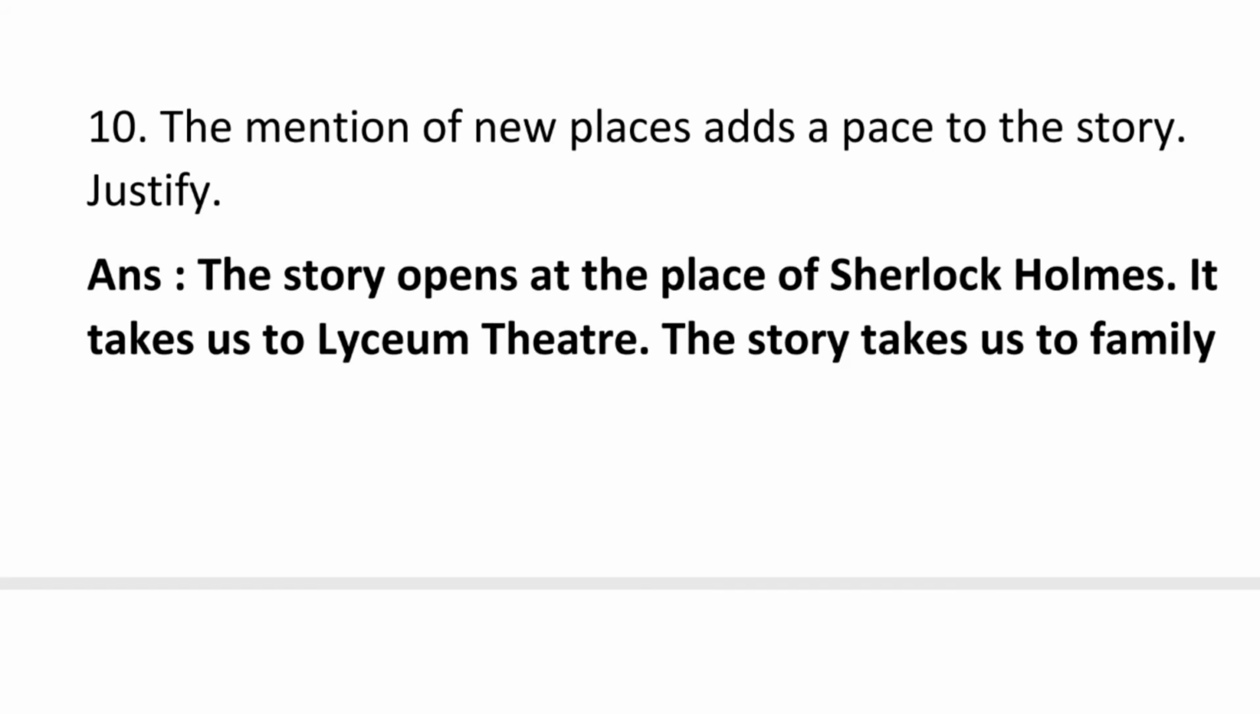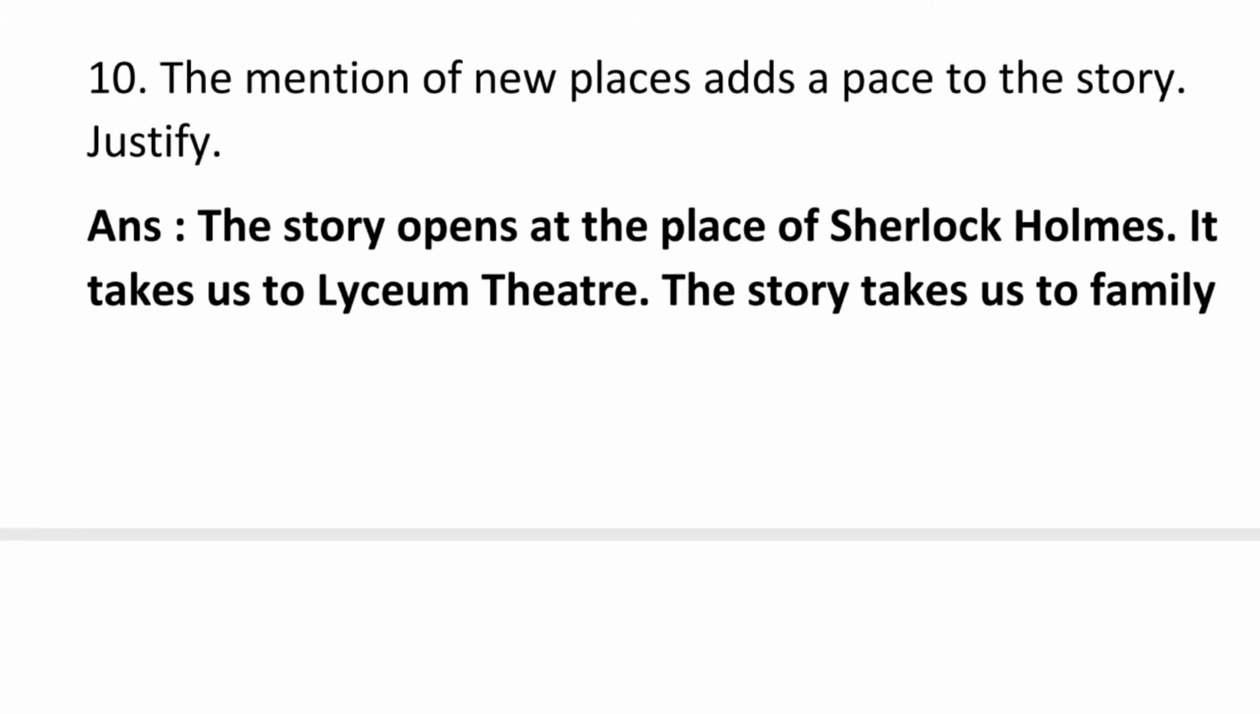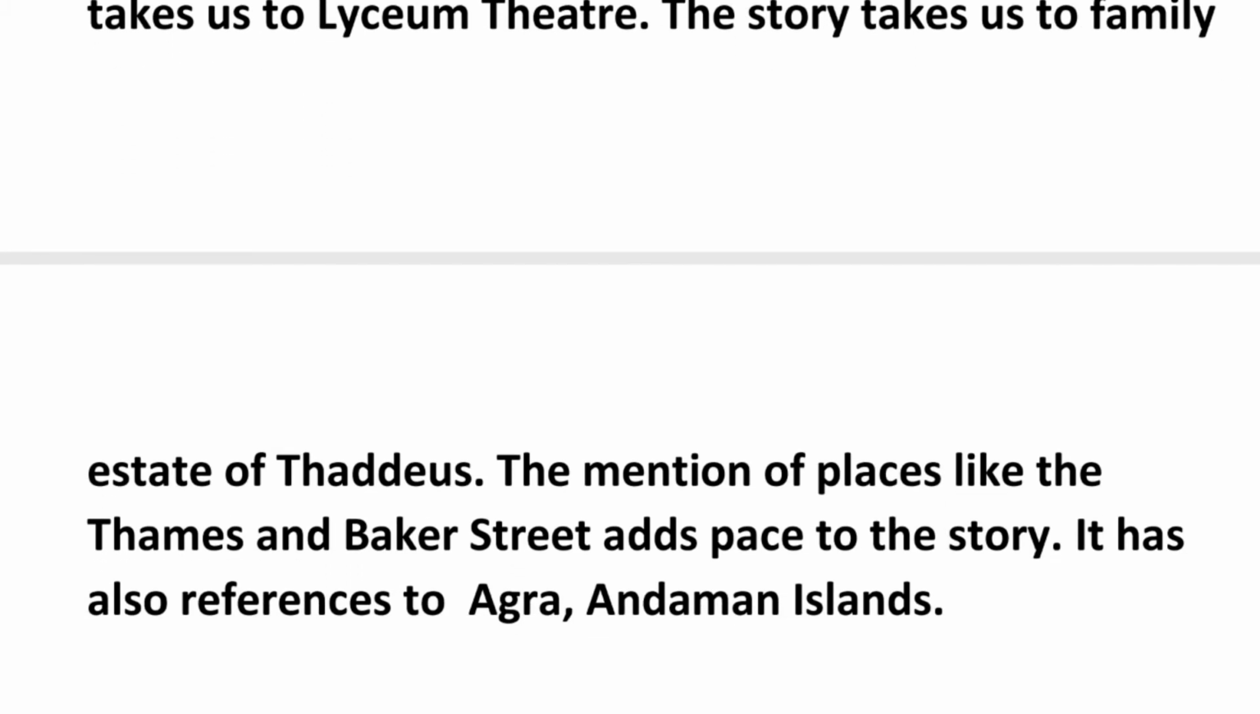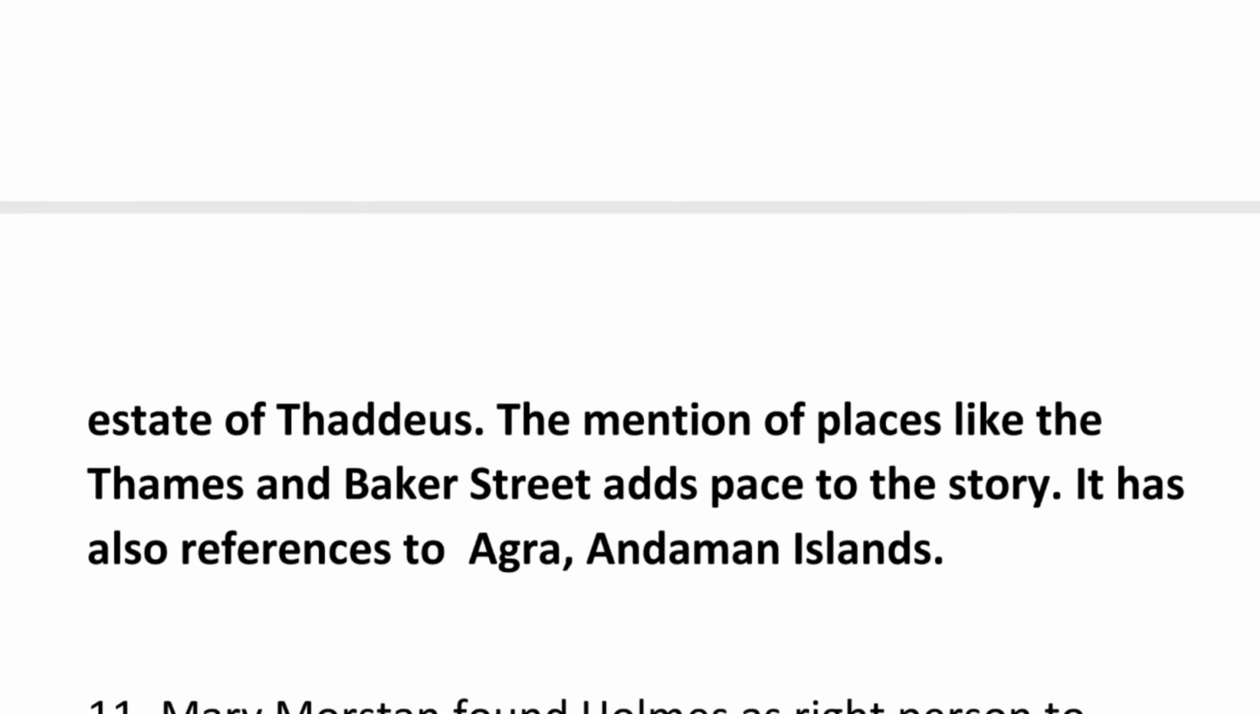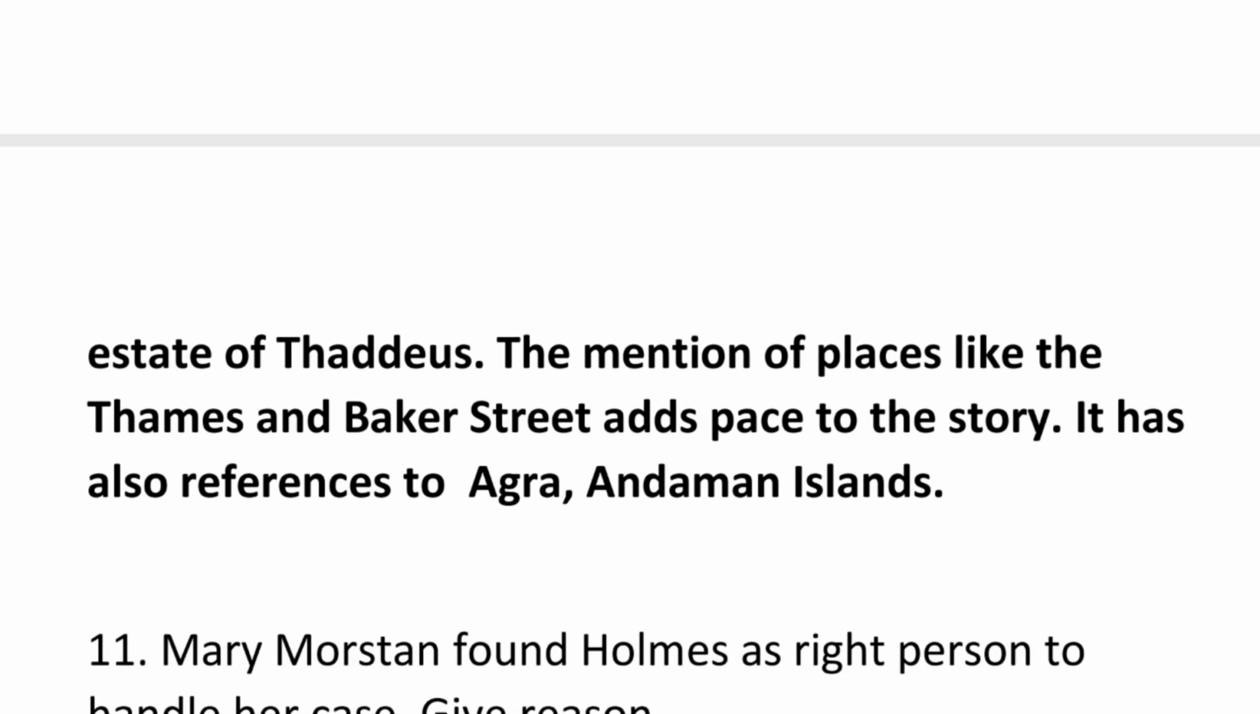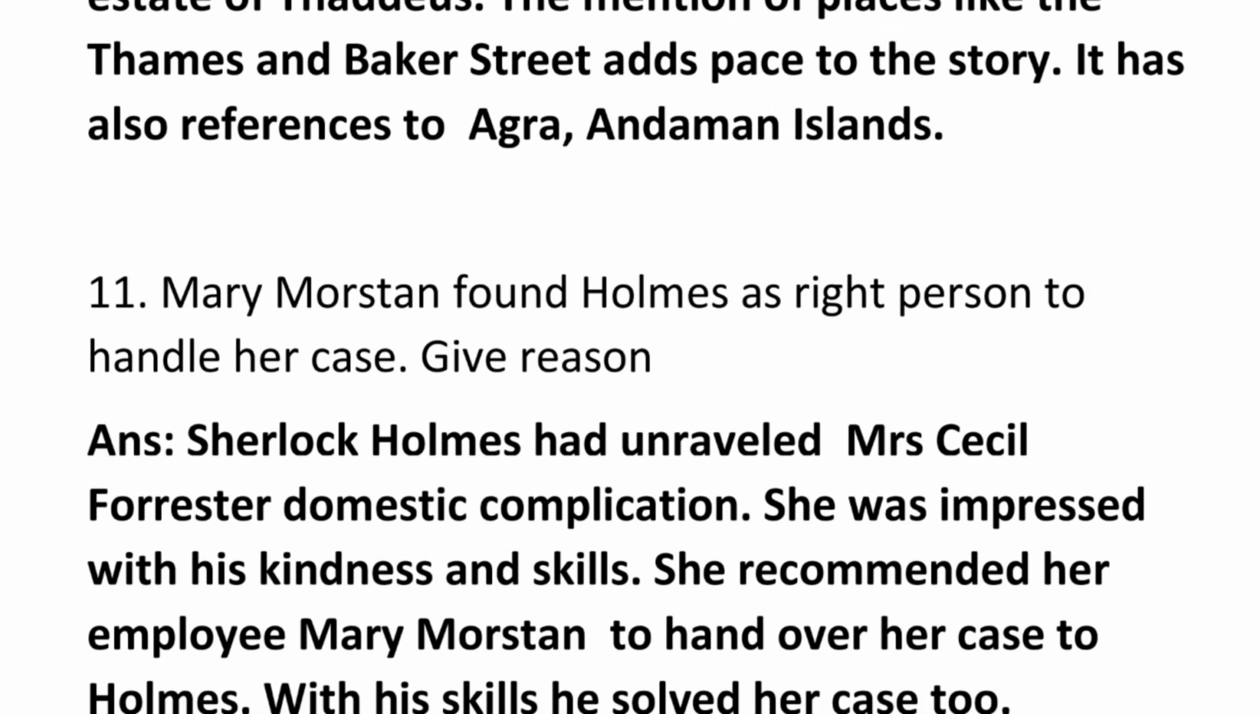Question number 10 is, the mention of new places adds a pace to the story. Justify. The story opens at the place of Sherlock Holmes. It takes us to Lyceum Theatre. The story takes us to family estate of Thaddeus. The mention of places like the Thames and Baker Street adds space to the story. It has also references to Agra, Andaman Islands.